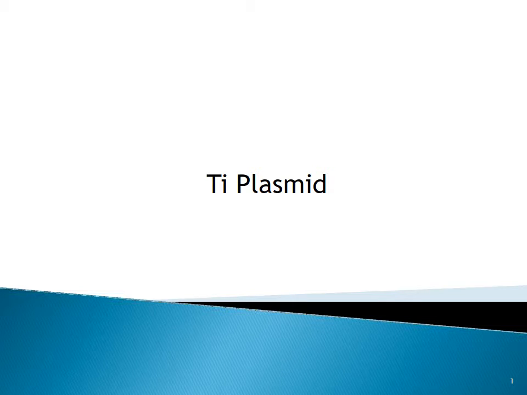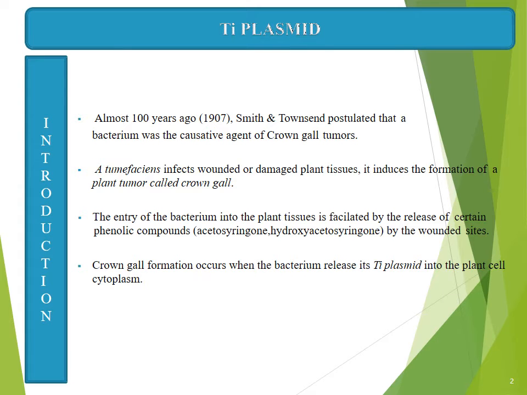Students, today let us discuss the Ti plasmid. Ti plasmid means tumor inducing plasmid. Actually, there is a bacterium called Agrobacterium tumefaciens, a gram negative soil bacterium, and it infects wounded plants, normally dicotyledon plants.